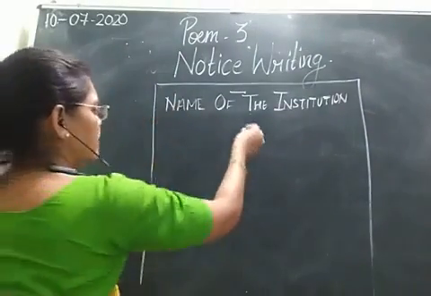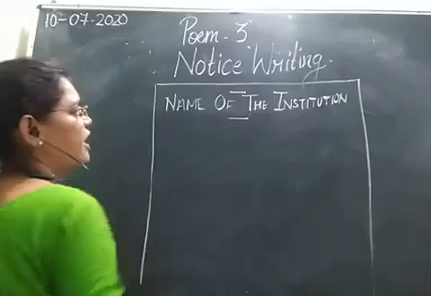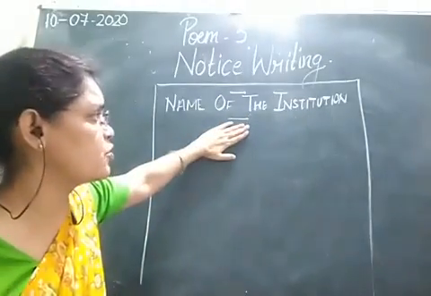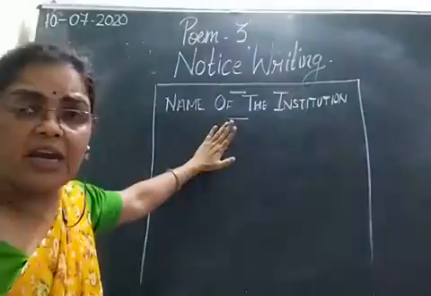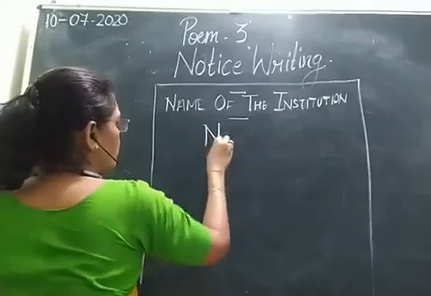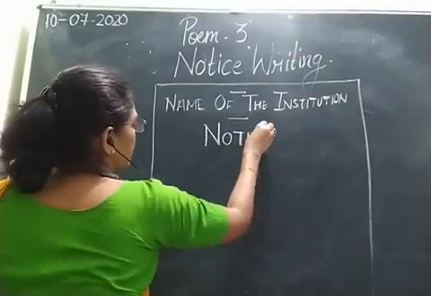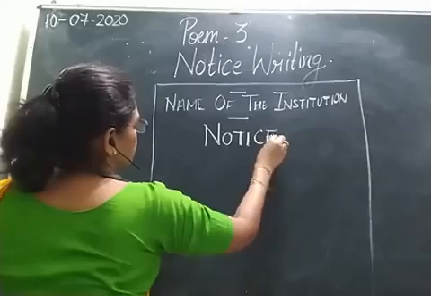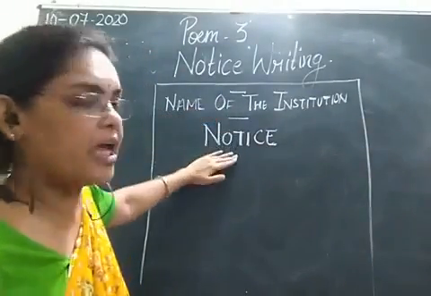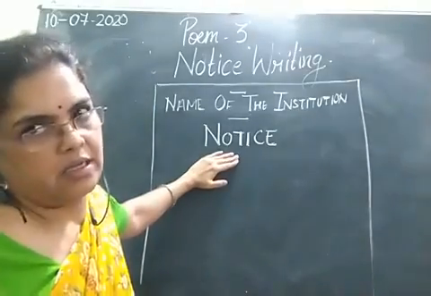Students, after that you need to leave one line again. After writing name of the institution, you have to leave one line. After leaving one line, we need to write again notice in capital letters, because पता लगना चाहिए सबको कि इस इंस्टीट्यूशन ने एक नोटिस लिखा है.